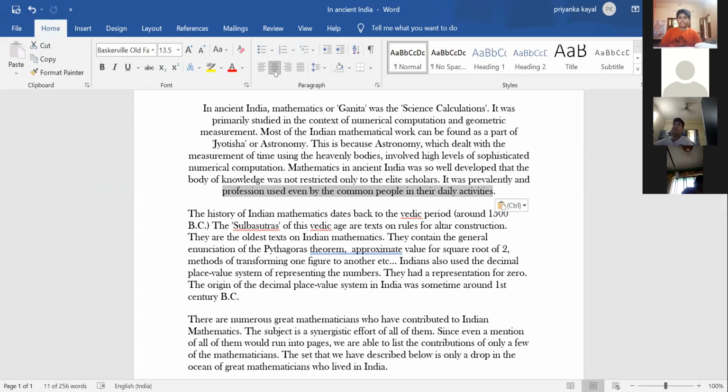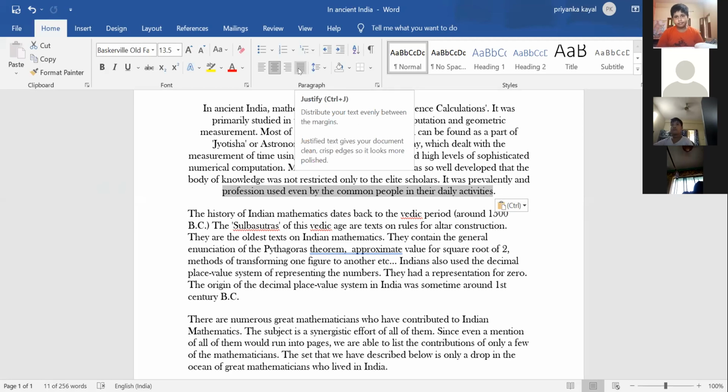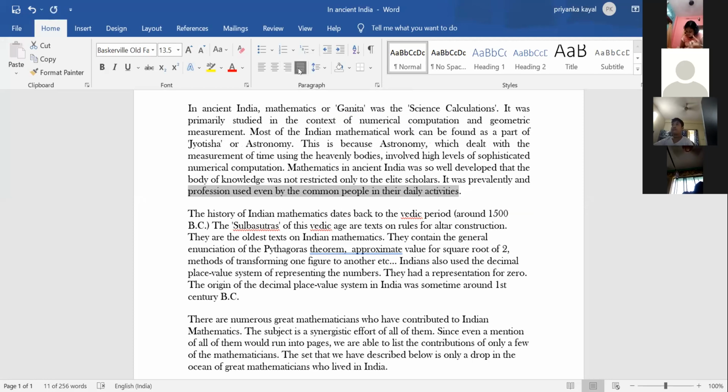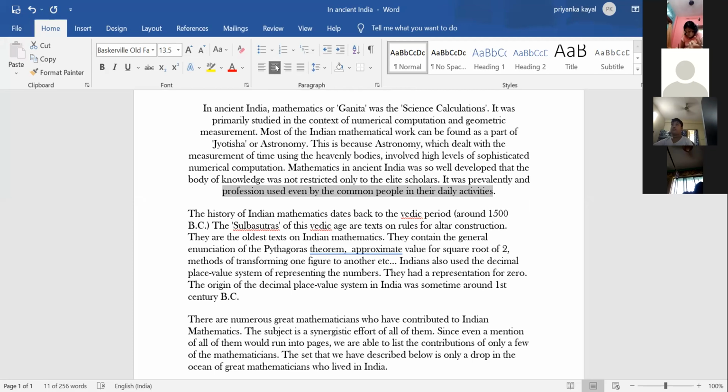But ma'am, when we select justified, look, then it will maintain the margin in both the sides. But the distance will not be equidistant from both the sides. Now look, it is not equidistant now from left and right. I have selected justified. Now again I have selected center. Look, again it is coming in the middle. Now have you got the difference between center and justified?